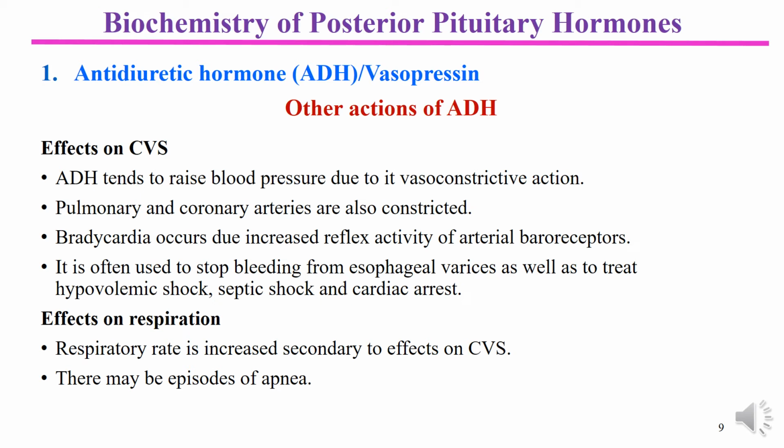Another action which we can see in ADH is on the respiratory system. The respiratory rate is increased secondary to the effect on the cardiovascular system. There may be apnea as a result of ADH action on the respiratory system.